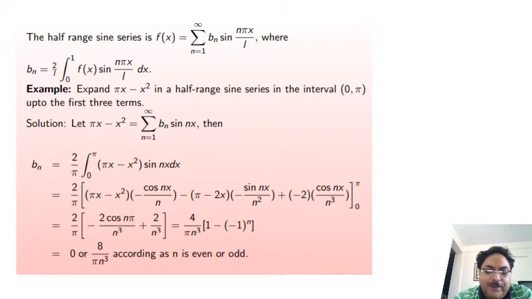So now apply upper and lower limit to the integral terms. So we will get 2 by pi times minus 2 cos of n pi upon n cube plus 2 upon n cube, because the terms containing sin nx will be 0, either x is equal to pi or x is equal to 0. So we are left with 4 upon pi n cube times (1 minus (minus 1) raised to power n). So this is equal to 0 if n is even, or this is equal to 8 upon pi n cube if n is odd.